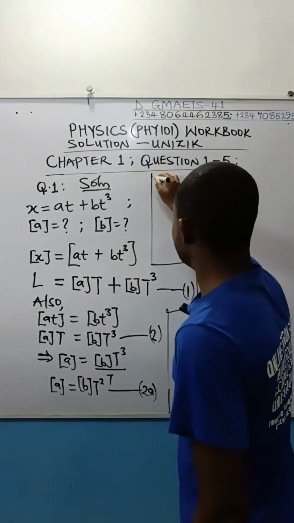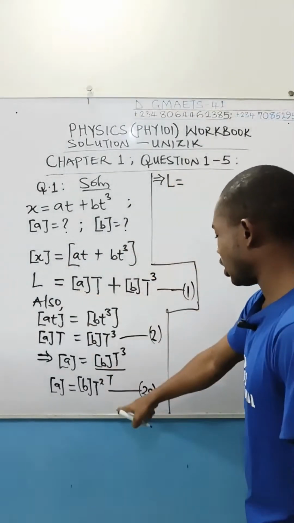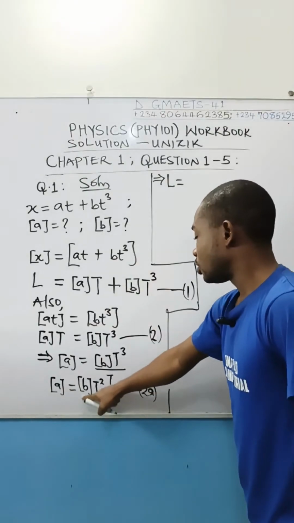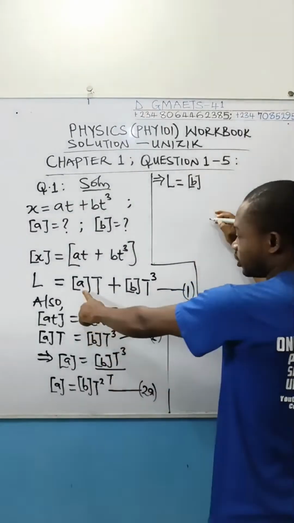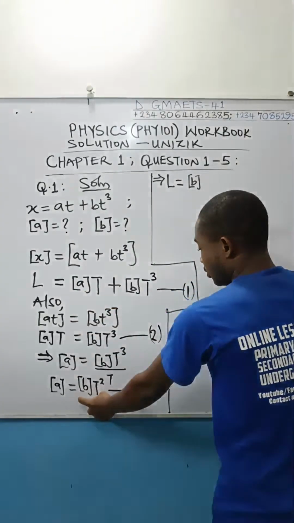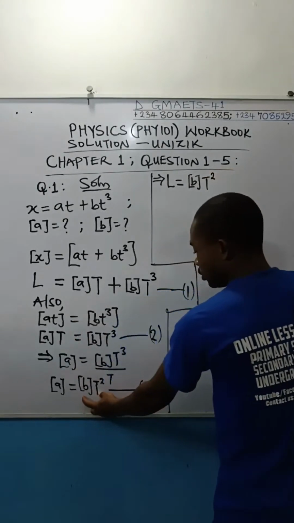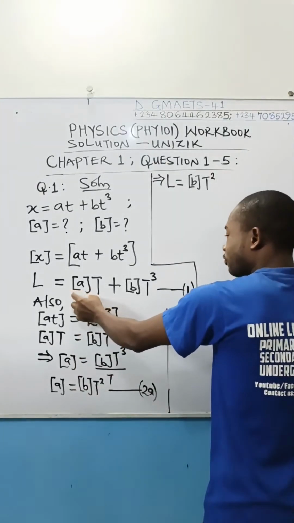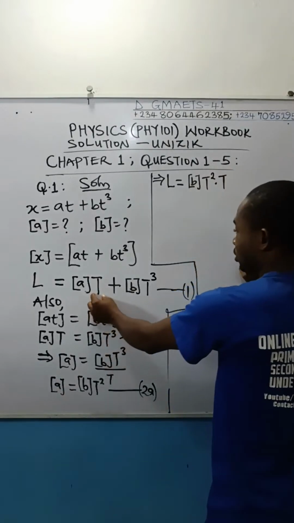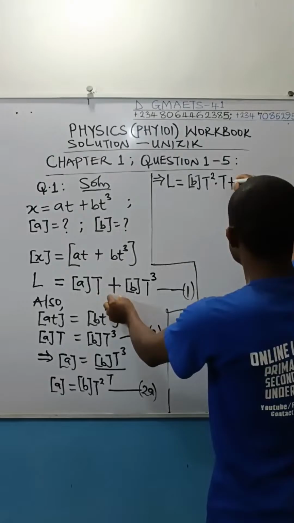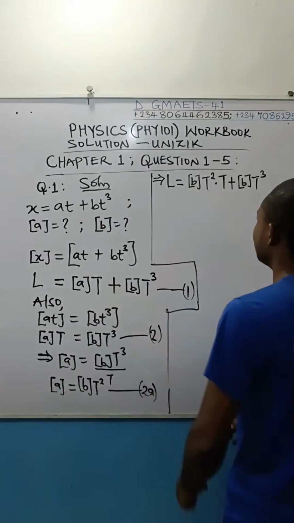So that implies that you have L equal to dimension of A. We are going to fix all this term, which is dimension of B. I'm substituting for this dimension of A now using equation 2A. Dimension of A alone is this term. Look at it. And you notice that in equation 1, the dimension of A is multiplied by T. So it's going to be times T. I'm using dot for the multiplication. Then plus dimension of B times T raised to power 3.